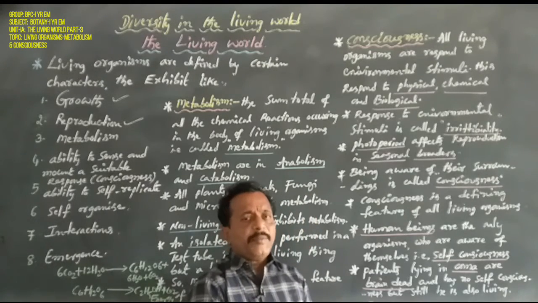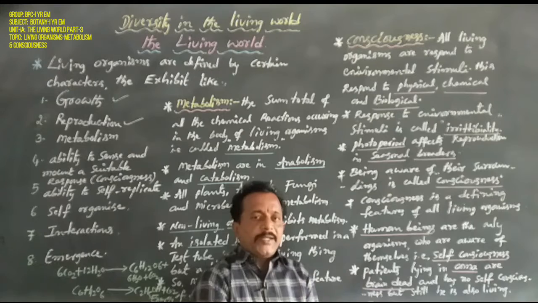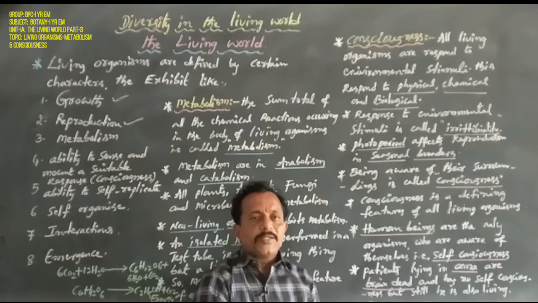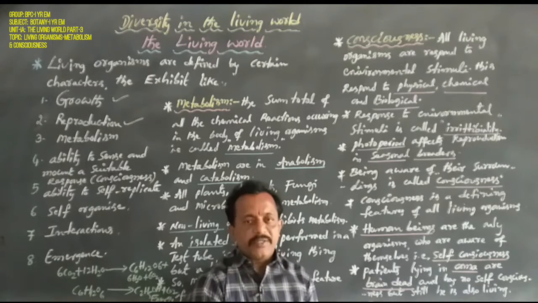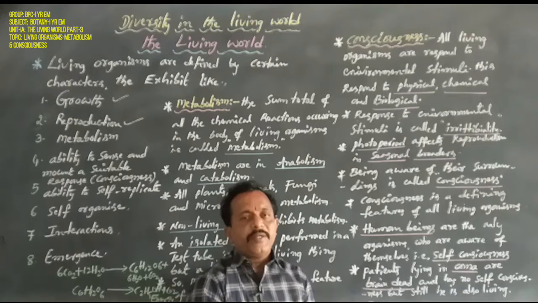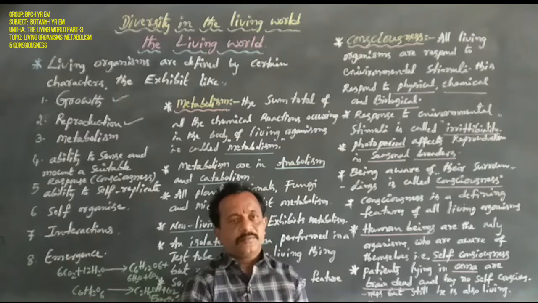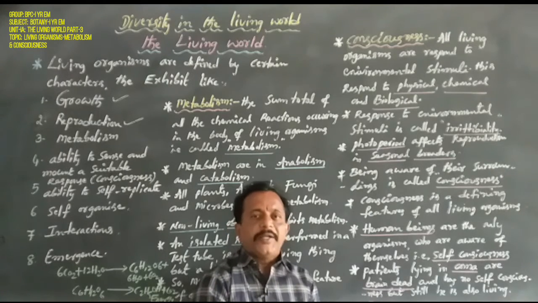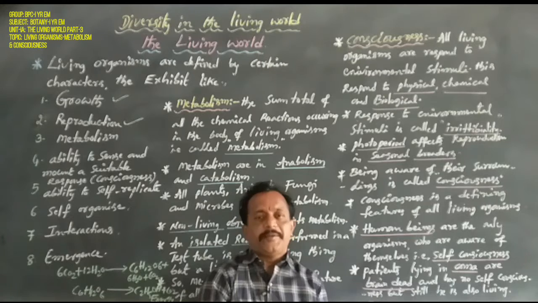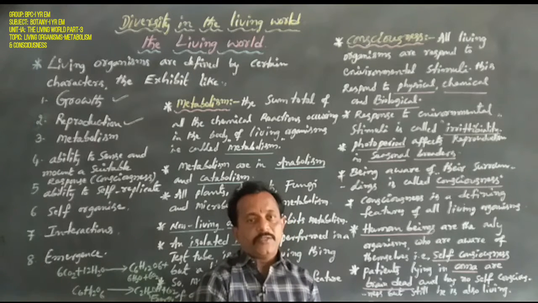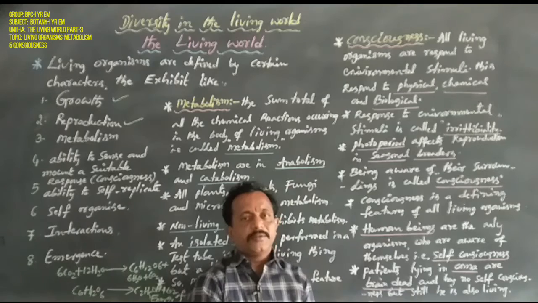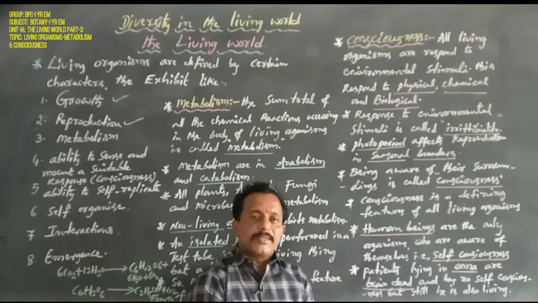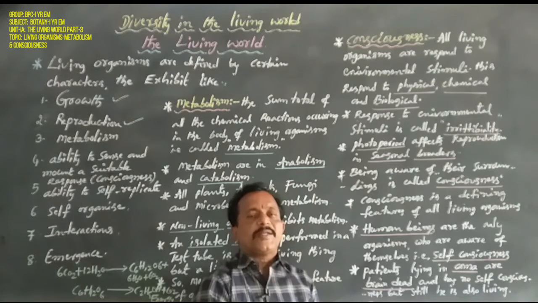Photoperiod means, for example, some plants only crop in the rainy season, some only in winter, some only in summer. Photoperiod means the presence of sunlight. Take the example here: some plants flower in daytime and some plants flower at night time.